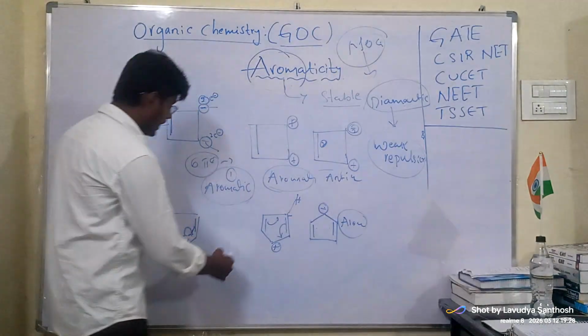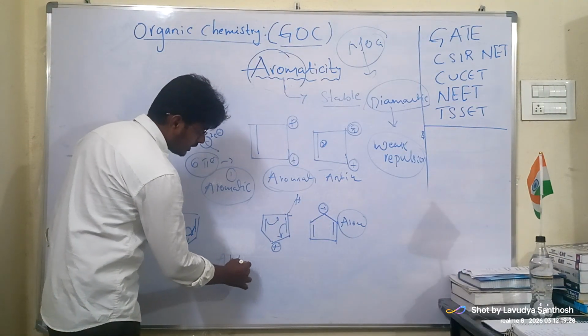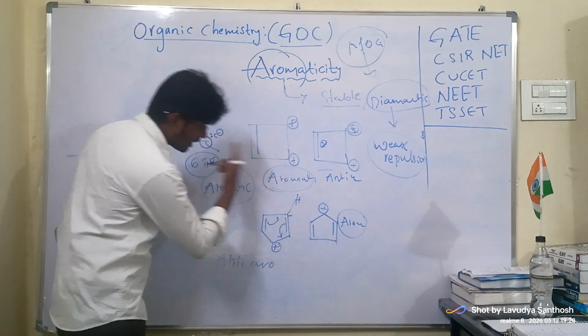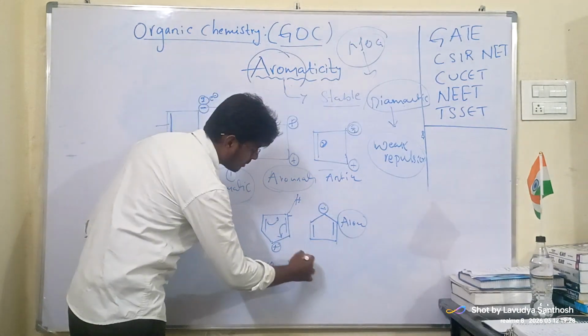Now all anti-aromatic compounds, whatever we are identifying here, are paramagnetic.